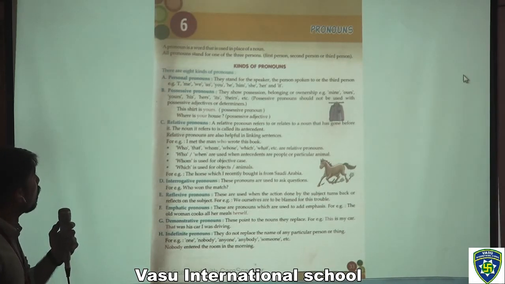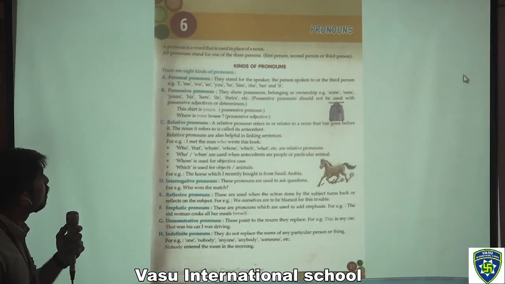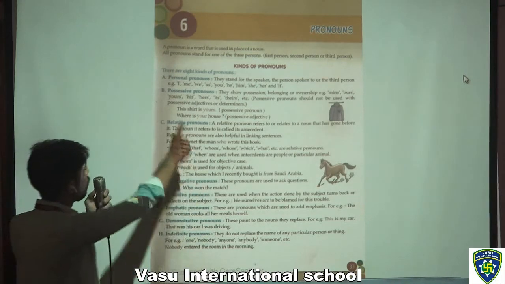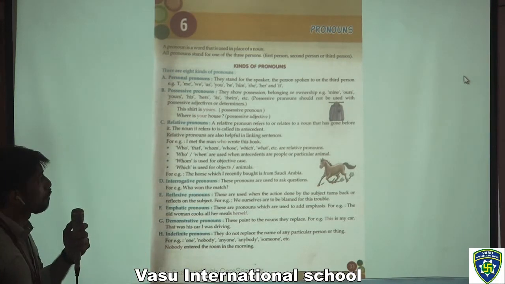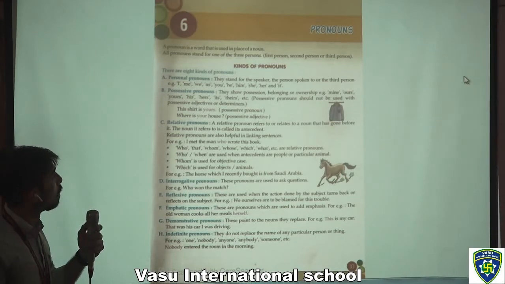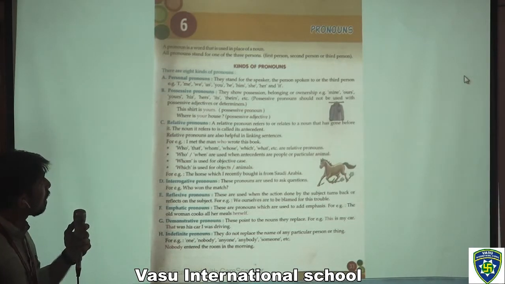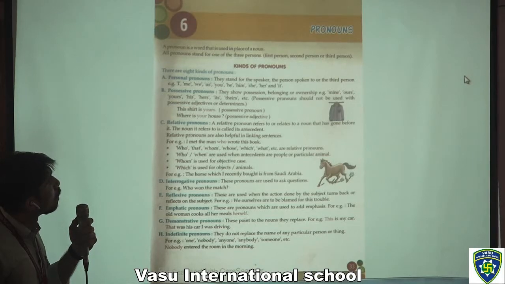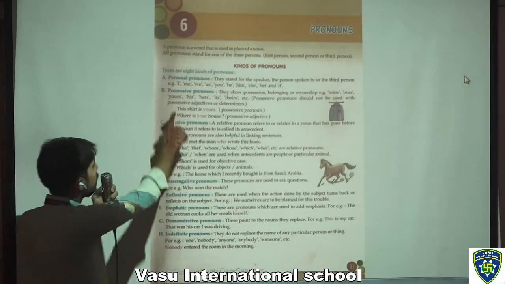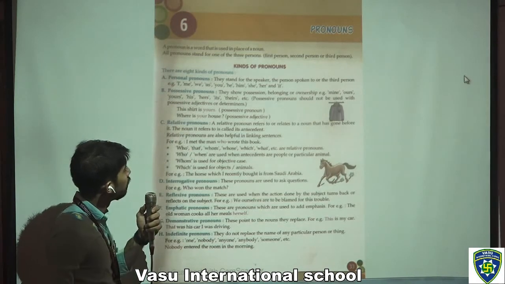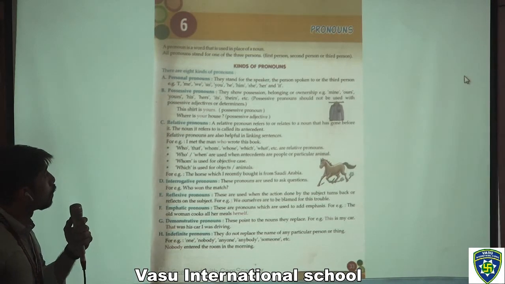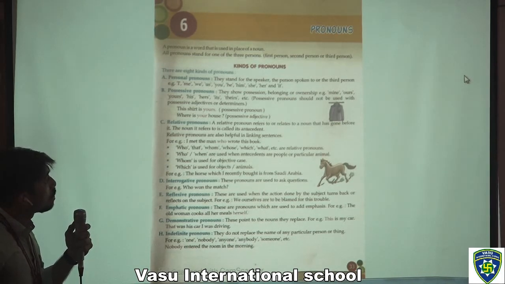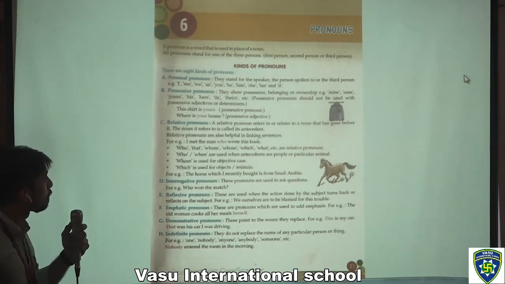So pronouns. A pronoun is a word that is used in place of a noun. All pronouns stand for one of the three persons: first person, second person, or third person. Now, kinds of pronouns, there are 8 kinds of pronouns. Personal pronouns stand for the speaker, the person spoken to, or the third person. For example, I, me, we, us, you, he, him, she, her, and it.